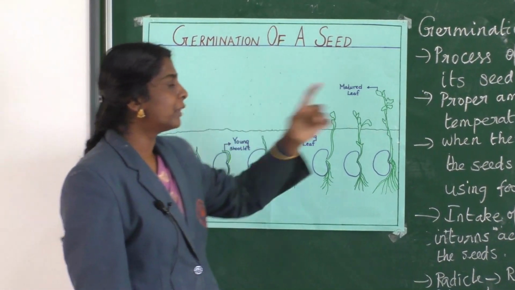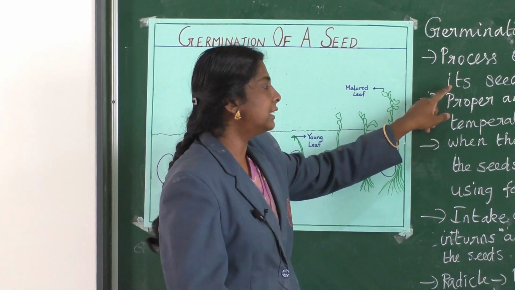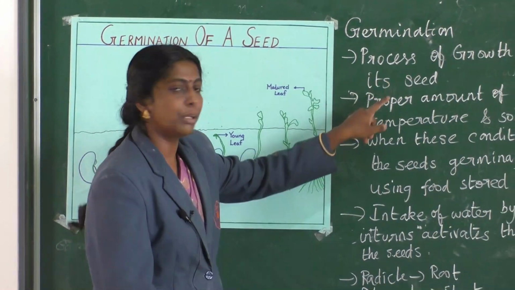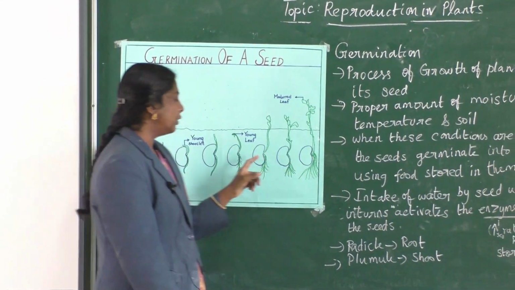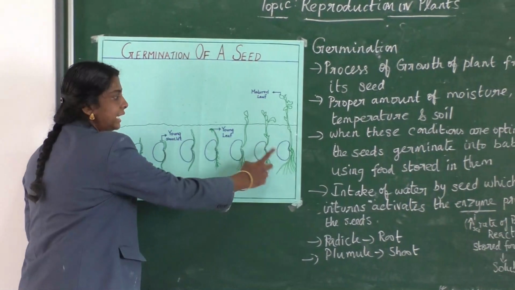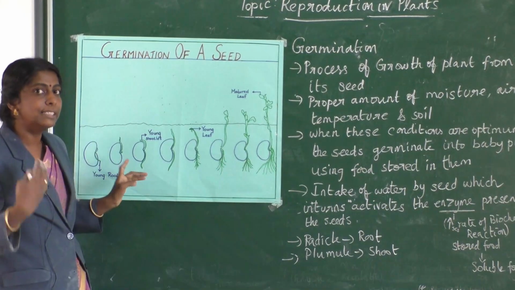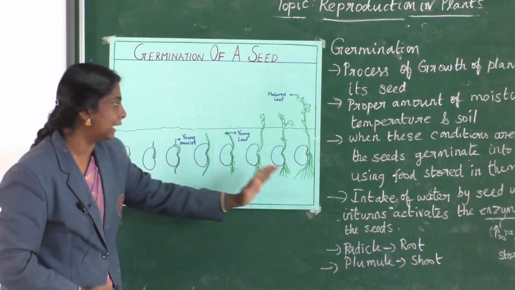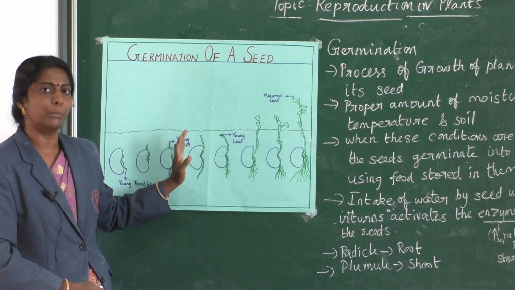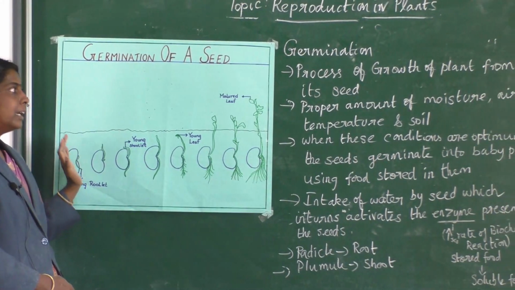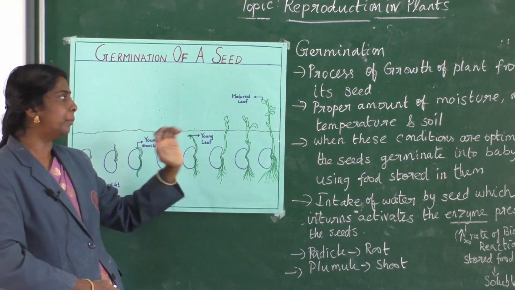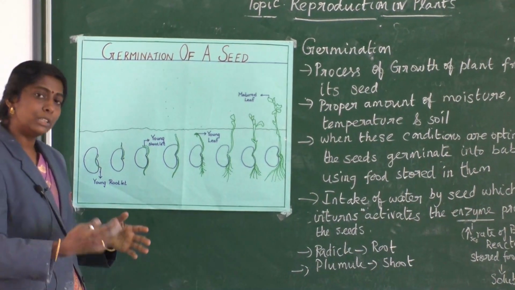Now we are going to see the process of germination, which is nothing but the process of growth of a plant from its seed. From the seed to the plantlet, how it is growing, that is what germination is about. A process of growth of a plant from its seed to a mature plant. So how is it growing?